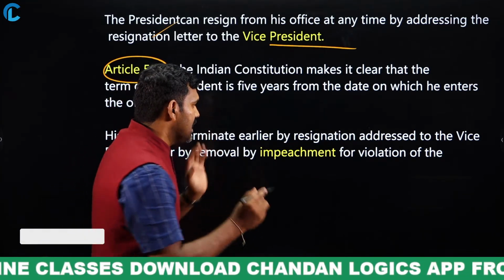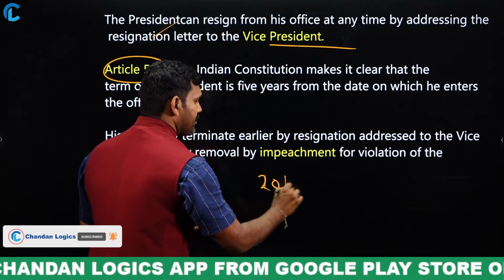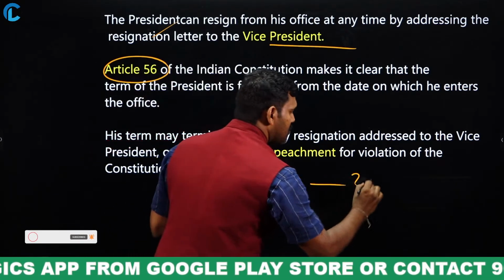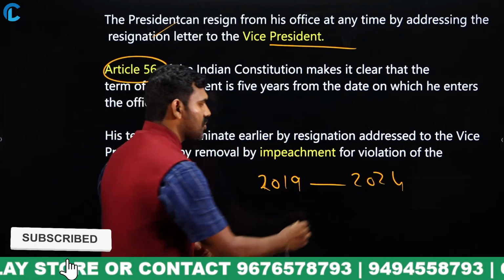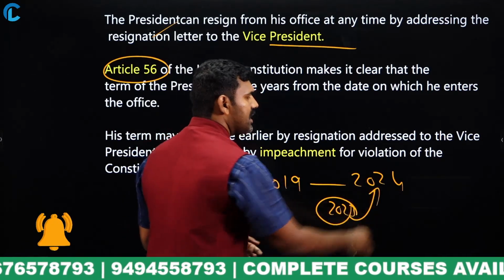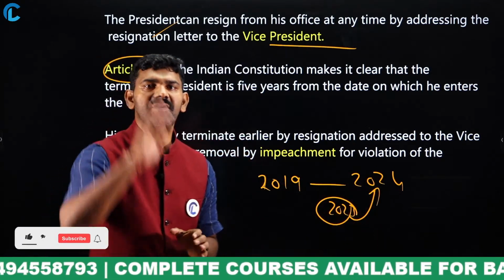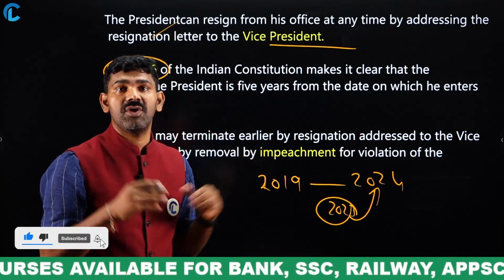Let us say the Lok Sabha started in the year 2019. And what is the tenure of the Lok Sabha? Till 2024. Now, there was a re-election in 2023. I got elected in 2023. I will continue only till 2024. I will not continue for 5 years. But this is not the case with the president. That is the difference I want to tell you.